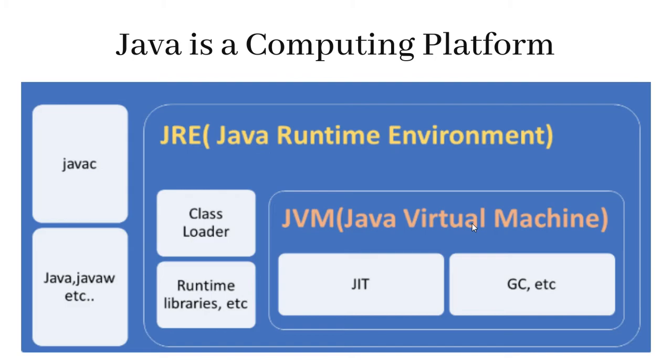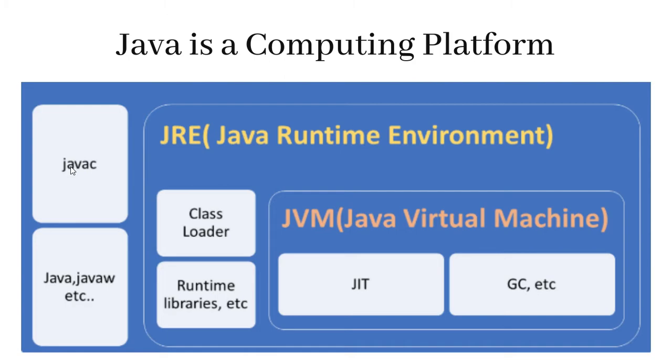Okay, so now let's talk about how Java is a computing platform. Once you install Java on your machine, this whole JDK will be installed on your machine. So once you write your program, first you will compile your Java code with the help of this javac. Then this compiler will convert your code from a .java file to a .class file, and the .class file will be in bytecode.